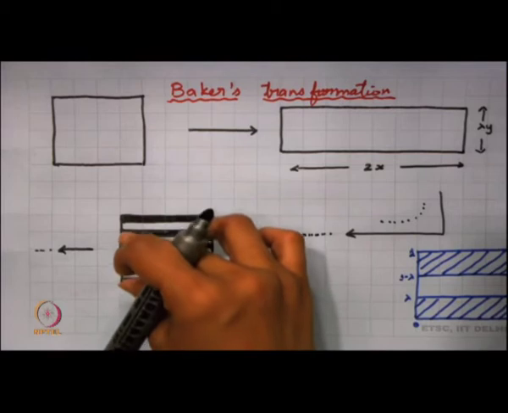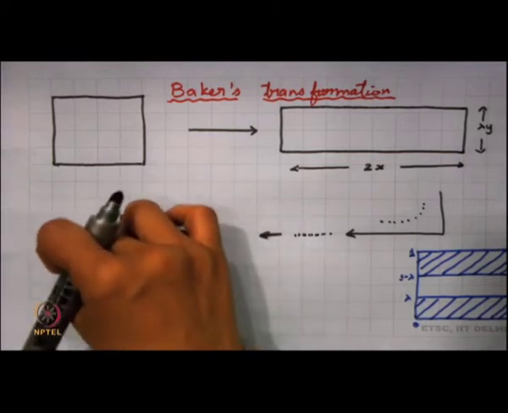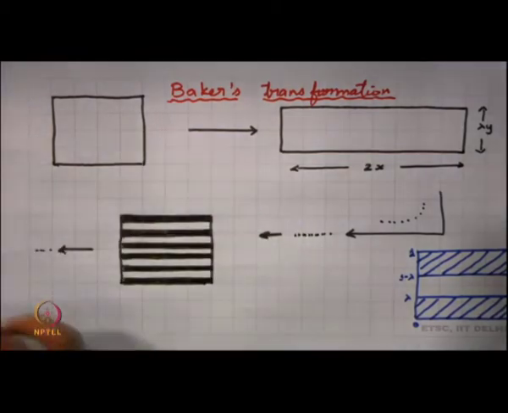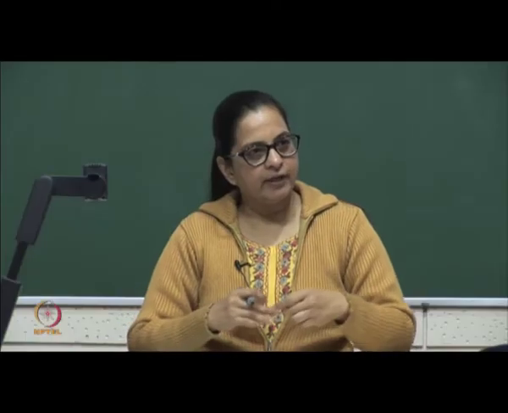Now, you can very well imagine what happens when we keep on repeating this process. Every time, the length in the y direction gets reduced by lambda, and I have already assumed my lambda to be less than half.